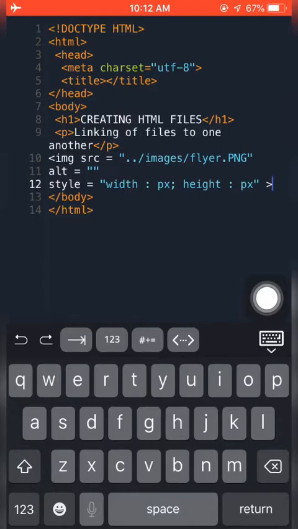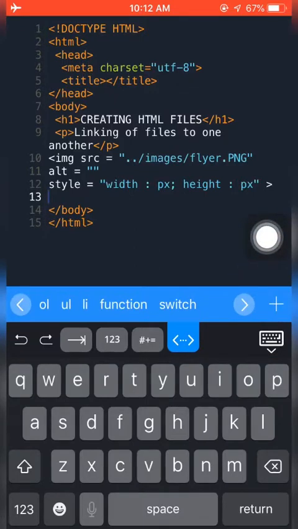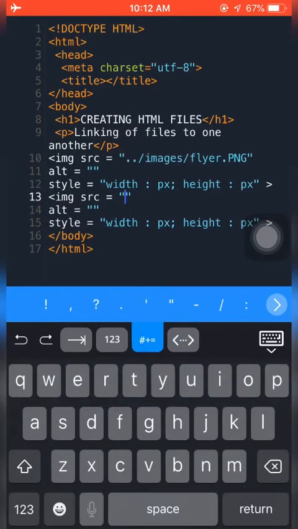Okay, so let me see if I can add one more image for the sake of clarity to some of you over here. Let me come here. 1, 2, I have my images shortcut over here. I go inside SRC, then I'll put the path or where my image is located inside the SRC. Here, okay, I have images, and this time I would like to use which image? Let me use design.